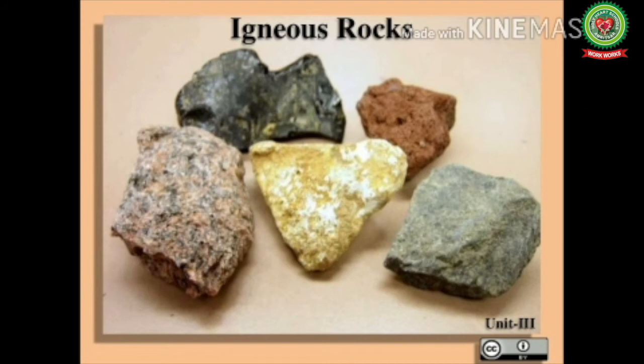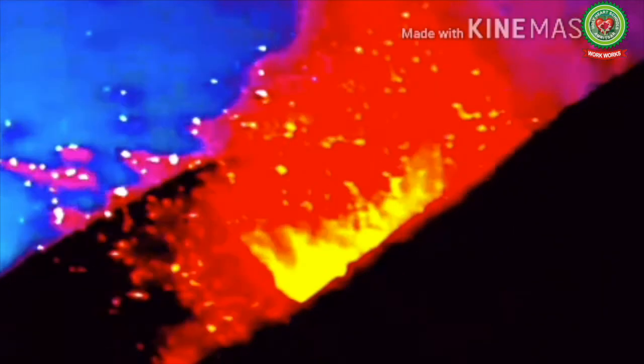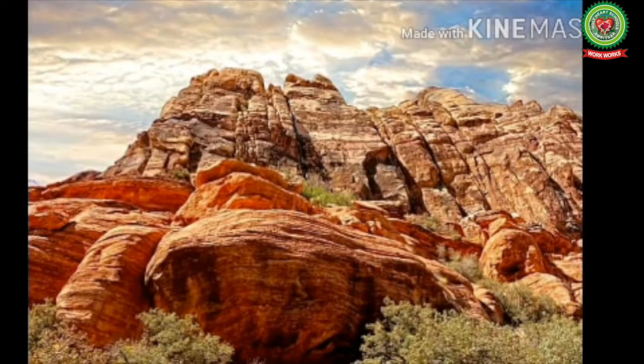Next we are starting with the characteristic features of igneous rocks. Number 1. This type of rock contains no fossils. This is because fossils in the original rock will have melted when the rock melts to form magma. Number 2. They rarely react with acid, so they have very little effect of chemical weathering.